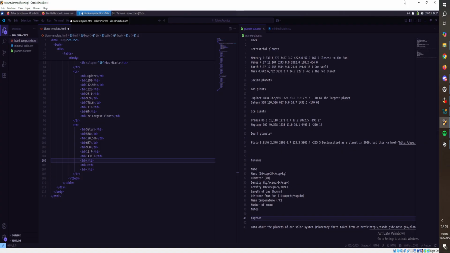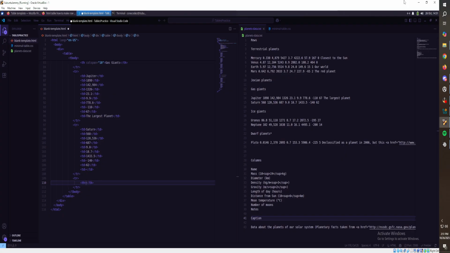Negative 140. I don't know why I hit it twice. And then 62 with nothing there.